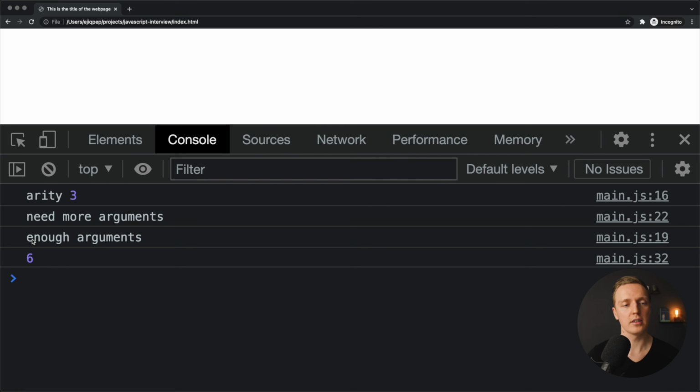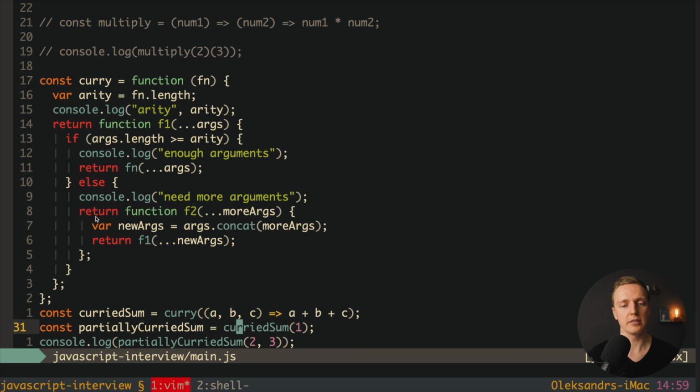Let's check this out. I'm reloading the page. Here we are getting need more arguments and enough arguments. What does it ever mean? Here is our curried sum. We passed here one argument. We are getting in this else. This is our console log need more arguments. And here is our additional function. This is where we are calling this function, and we are passing here our more arguments.